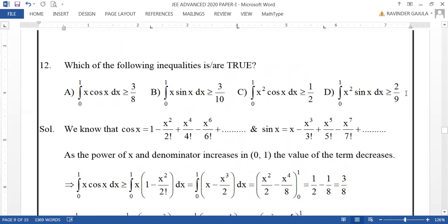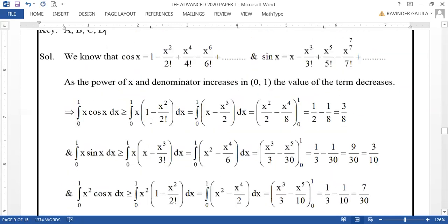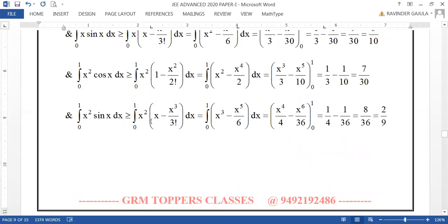Now let us write the key here. So all the 4 options A, B, C, D are correct. Okay, my dear friends, this is about part 2 of this paper 1 discussion.